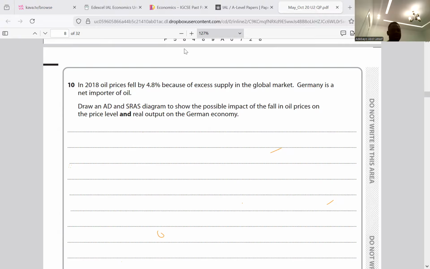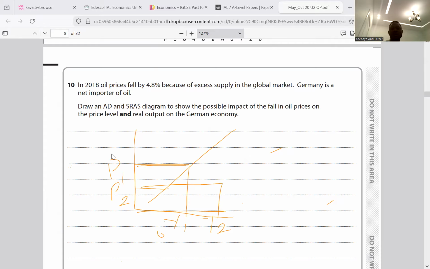So we have graph analysis here, draw. We're told to draw an AD and SRAS diagram to show an excess supply in the economy. So we're going to draw, we have our Y1, Y2, P1, then we have P2.